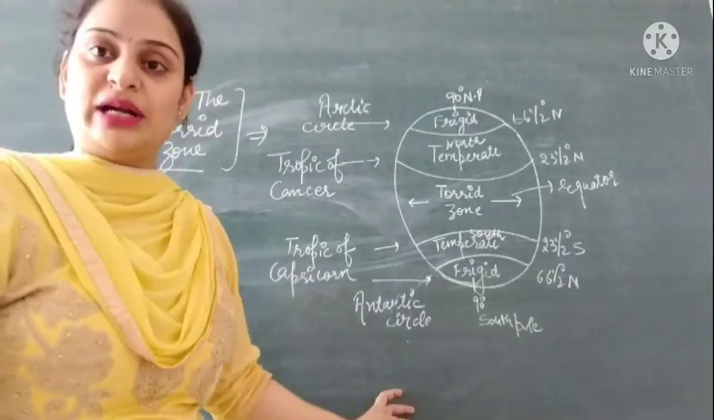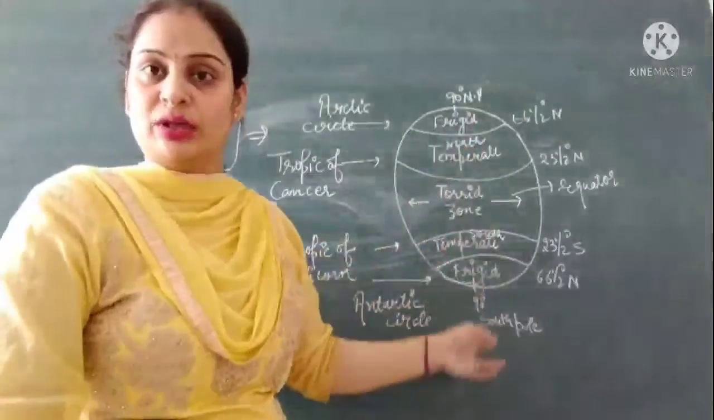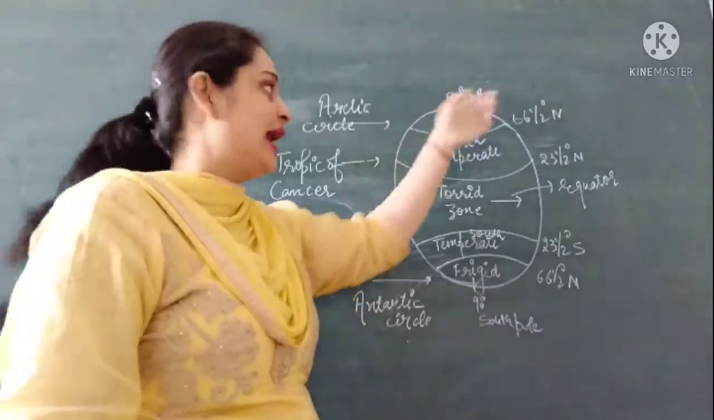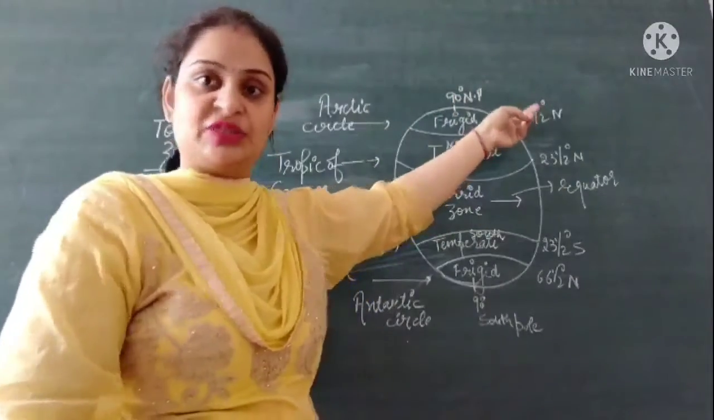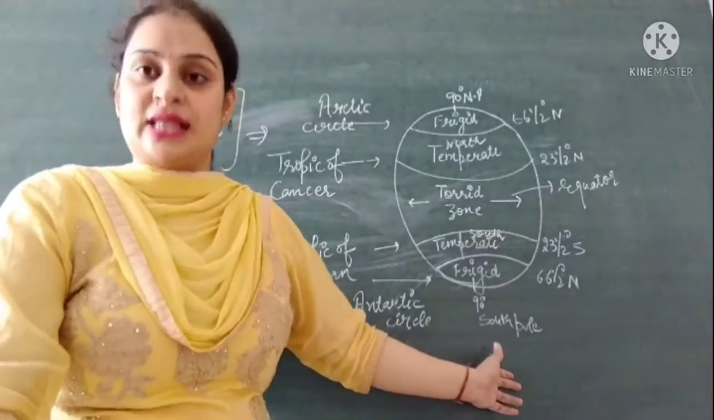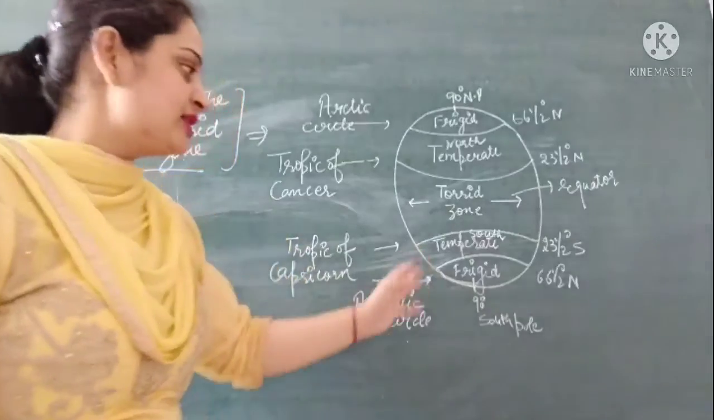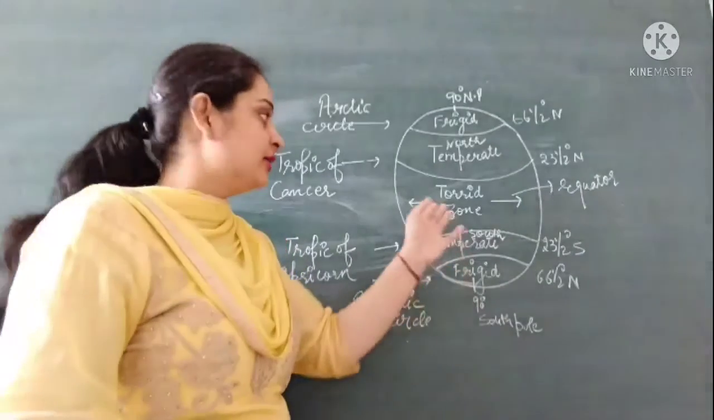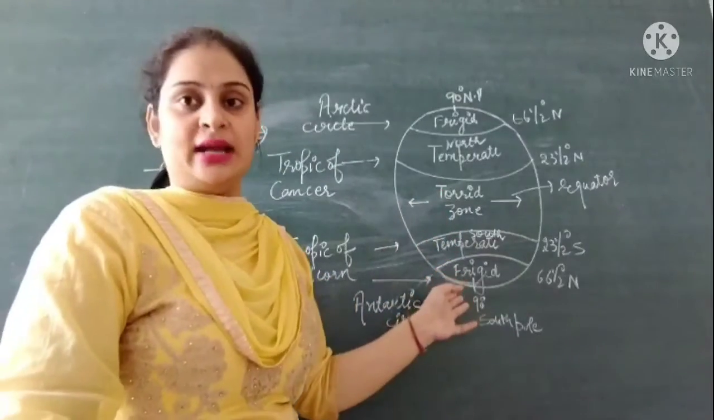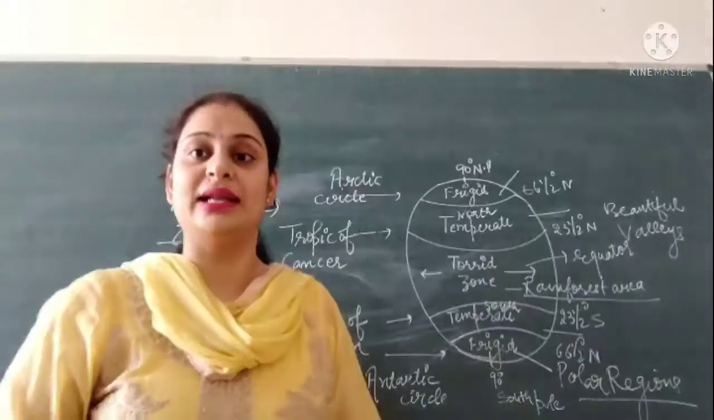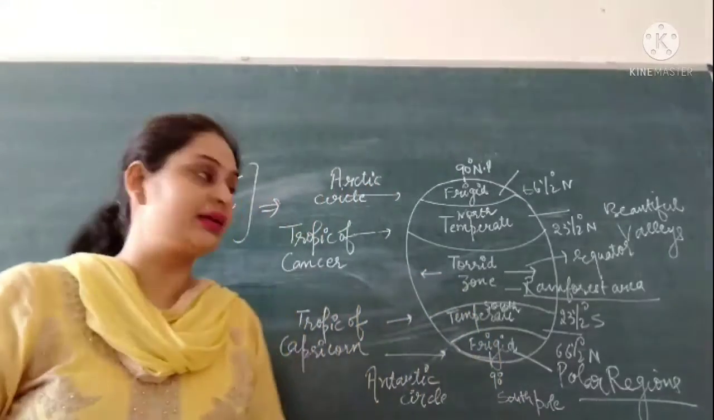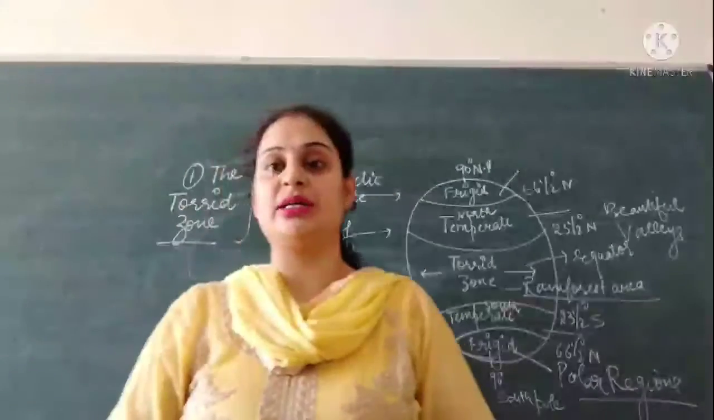Then the last climatic zone was the frigid zone. The frigid zone lies between the Arctic Circle and the North Pole in the Northern Hemisphere, and the Antarctic Circle and the South Pole in the Southern Hemisphere. Here we can see the distance between the frigid zone and the equator is so much that it receives less amount of sun rays. That's why the climate here is very cool.